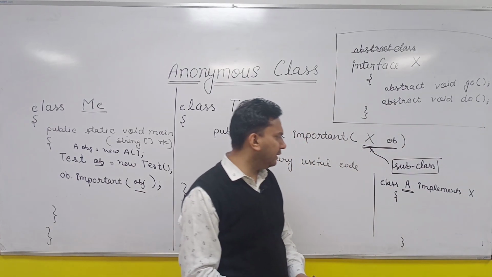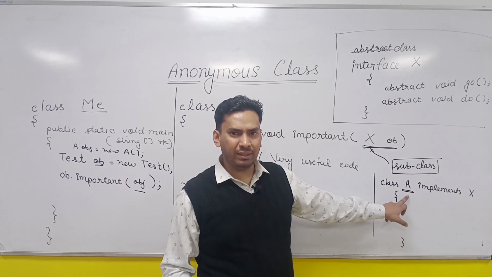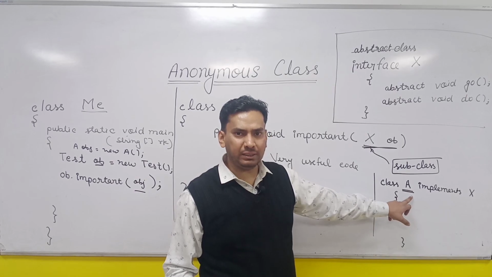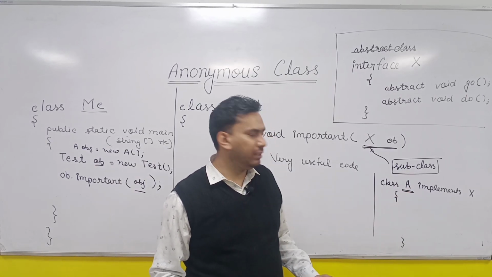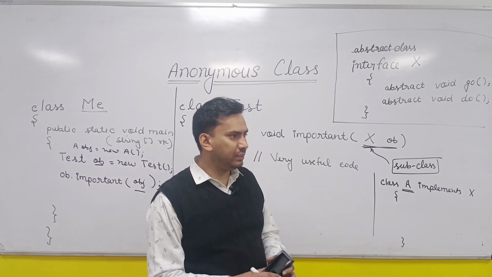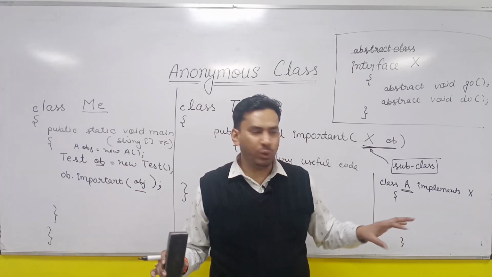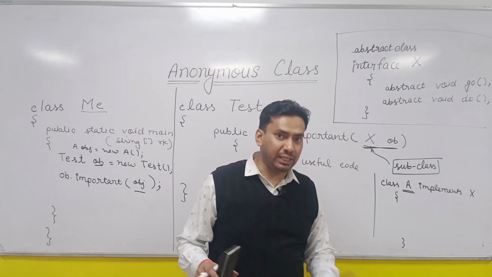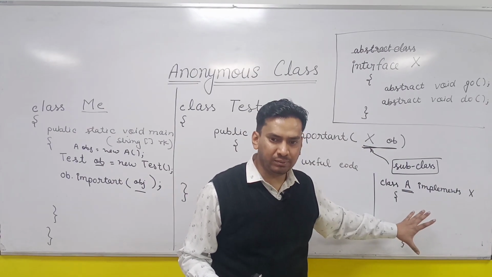The first question is, do you think that its name should always be A? Can we make its name ABC? Can we make its name PQR? Can we make it something XYZ? Obviously yes. So the first important point here is that this name doesn't matter. Why have I created this class? Do you have any interest in this class?